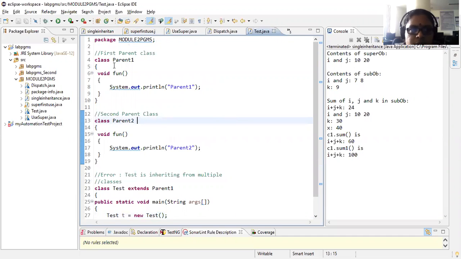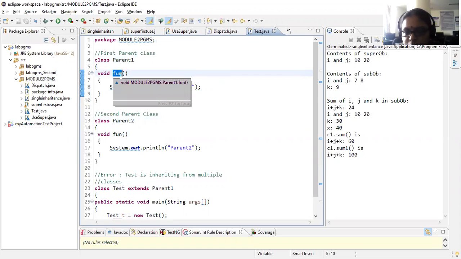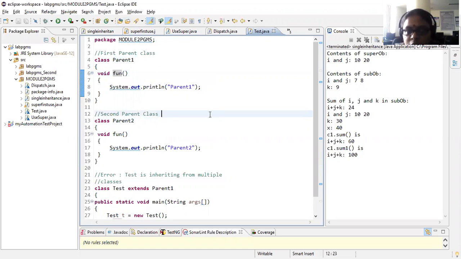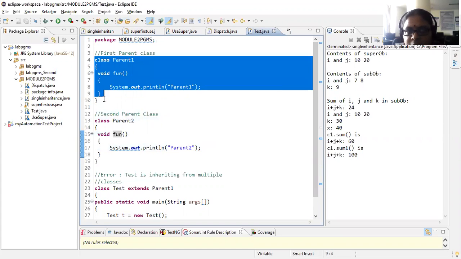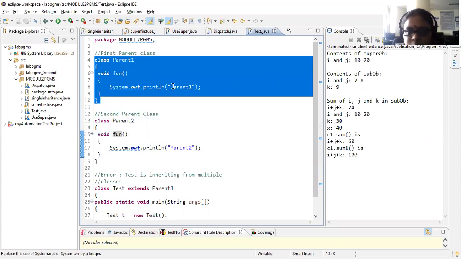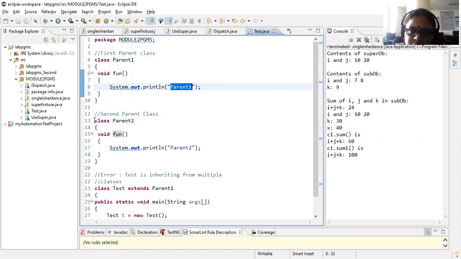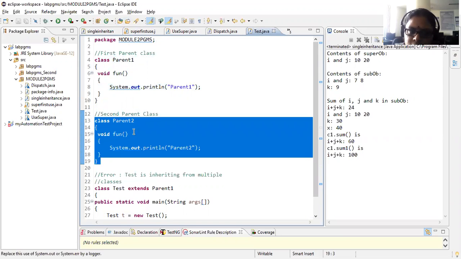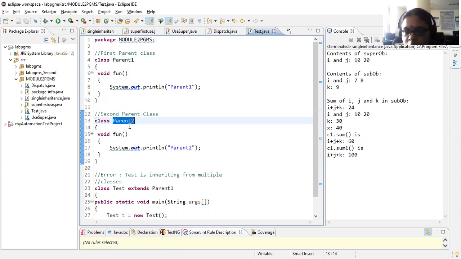Right. Observe here. I'm defining a class called parent1, and it has one function called fun, which is printing parent1. Now you have another class called parent2, which is also defining one function called fun, and it is printing parent2. So what is your child class parent1 doing? It has one method and it is printing parent1. Now it is absolutely okay to have another function with the same prototype. After all, your parent1 has nothing to do with your parent2. Parent1 has one function fun, parent2 has one function fun.